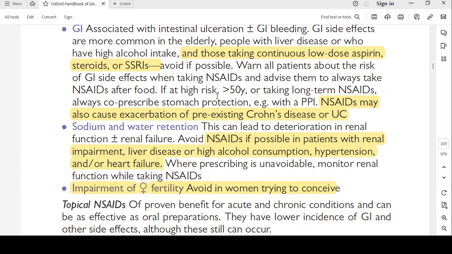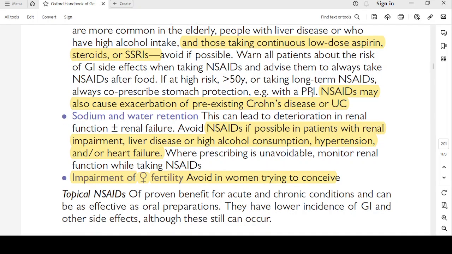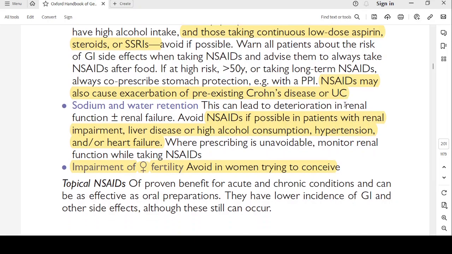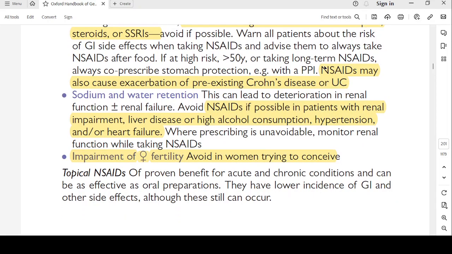If high risk, more than 50 years, or taking long-term NSAIDs, always co-prescribe stomach protection, for example with a PPI. NSAIDs may also cause exacerbation of pre-existing Crohn's disease or ulcerative colitis. There have been questions regarding this concept. NSAIDs can cause exacerbation of pre-existing Crohn's or ulcerative colitis.